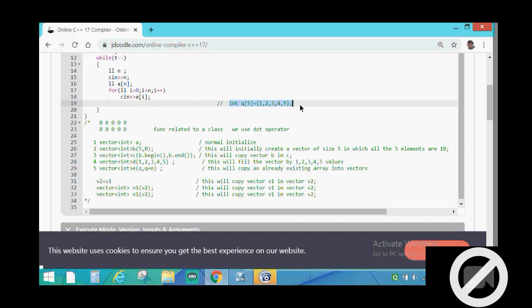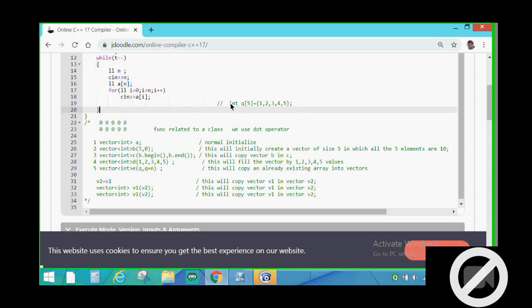So if there is an already existing array inside the program, then to copy this array into a particular vector we use this syntax.